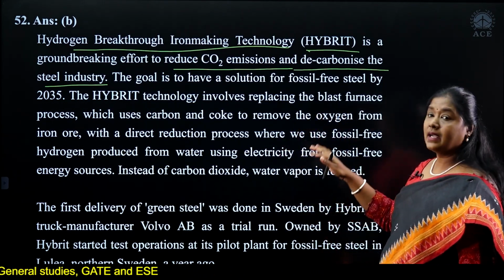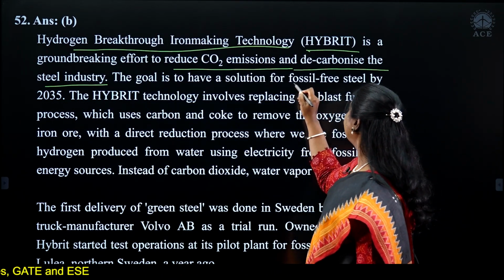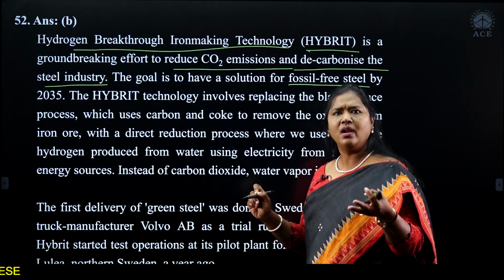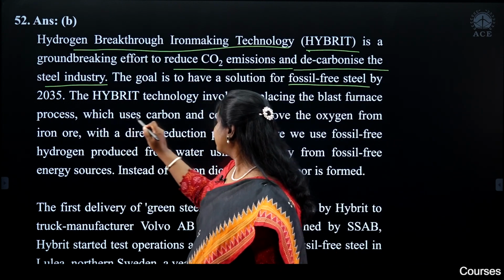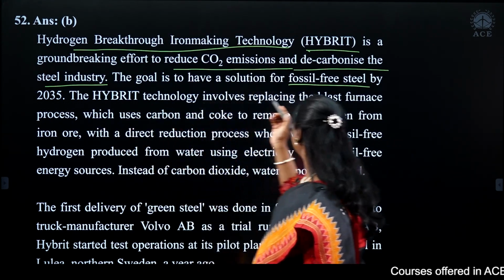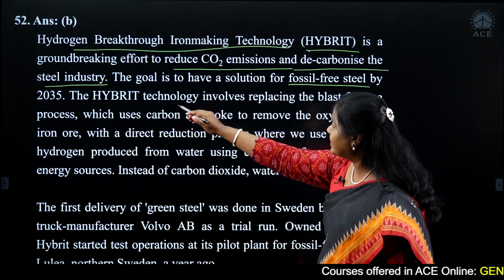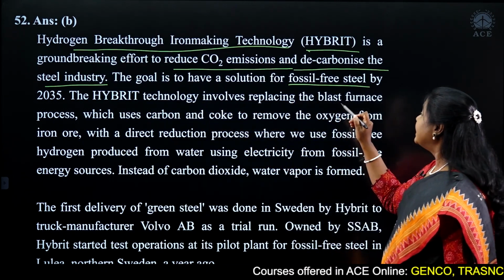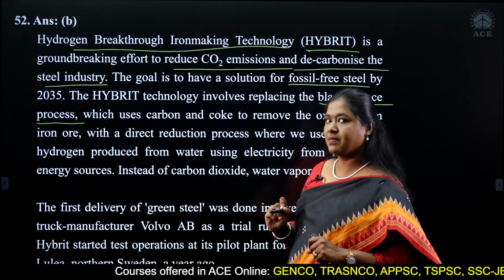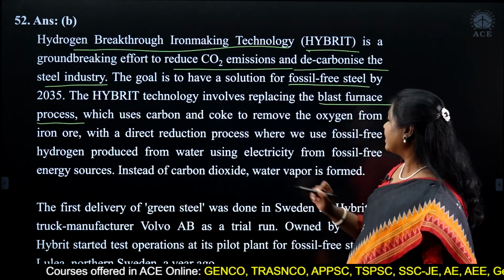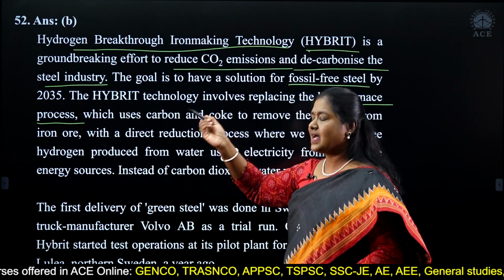Here we are talking about a solution which will be fossil free, that is coal and coke won't be used. The HYBRIT technology involves replacing the blast furnace process. So what does the blast furnace use?